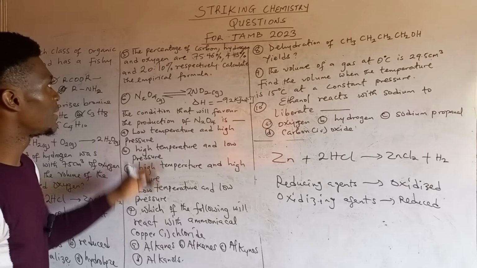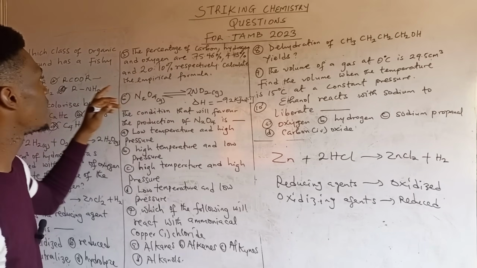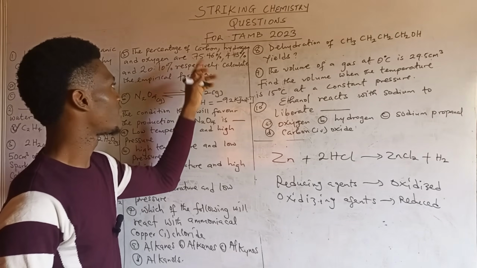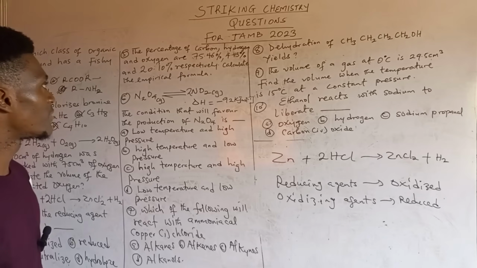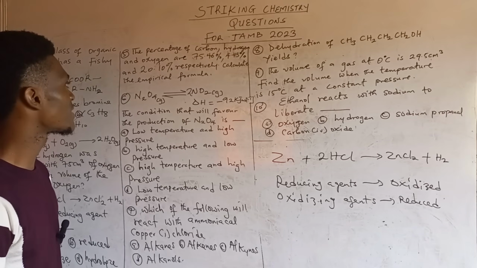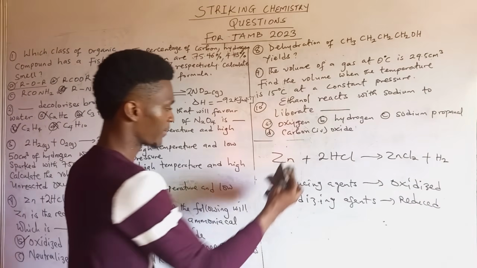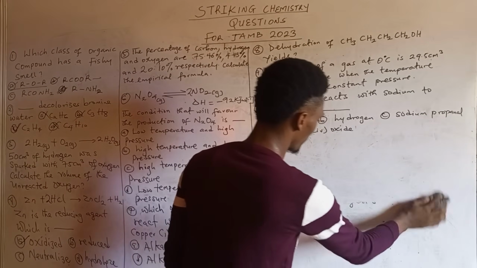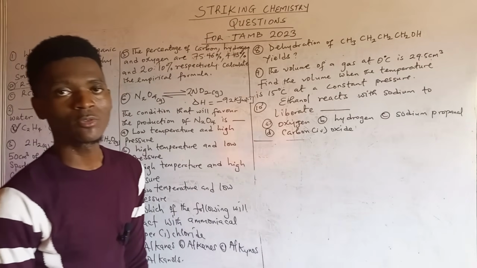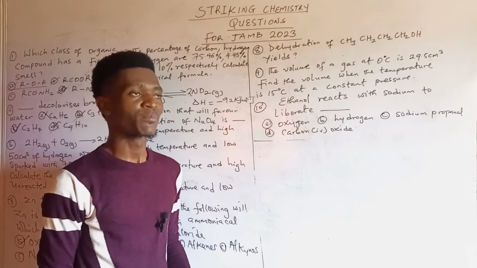Question 5. The percentages of carbon, hydrogen, and oxygen are 75.46%, 4.43%, and 20.10% respectively. Calculate the empirical formula. So how do we calculate empirical formula? It's very easy.